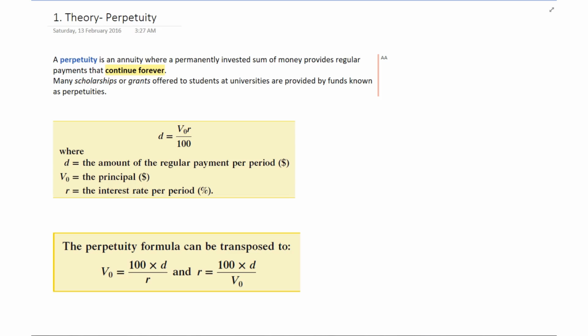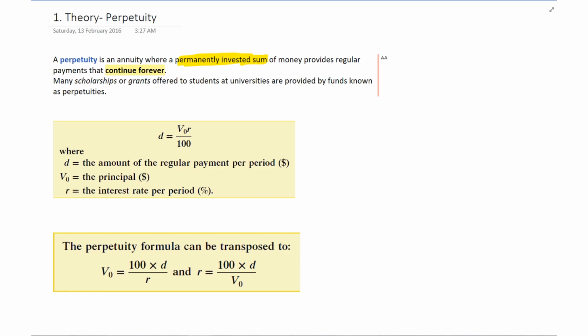Okay, so in this video, what we're going to look at is a perpetuity. A perpetuity is an annuity where a permanently, and this is important, a permanently invested sum of money provides regular payments that continue forever. This value does not change.